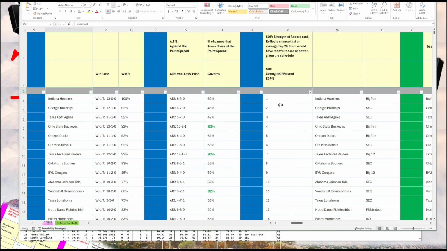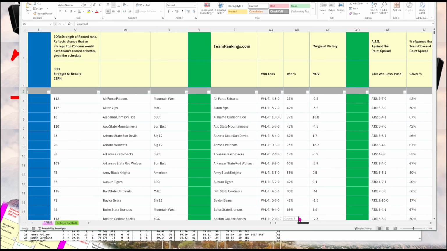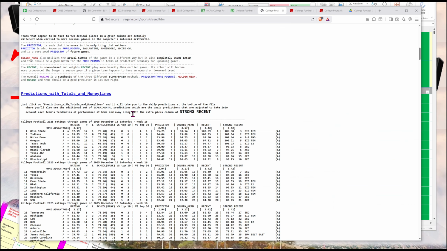The ranking number 1 here, Indiana has the number 1 strength of record. Number 2 is Georgia. Number 3 is Texas A&M. So it incorporates the strength of schedule. So, resorting A to Z and going to the right, here I include information from TeamRankings.